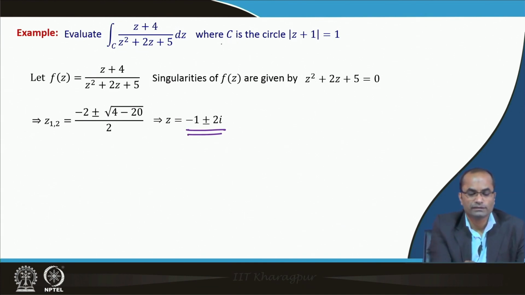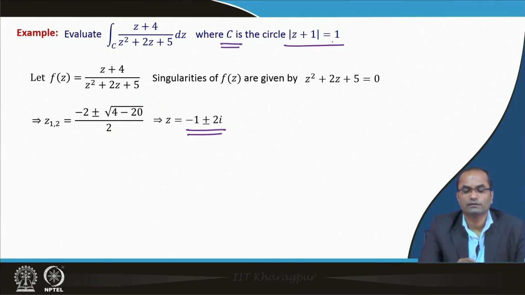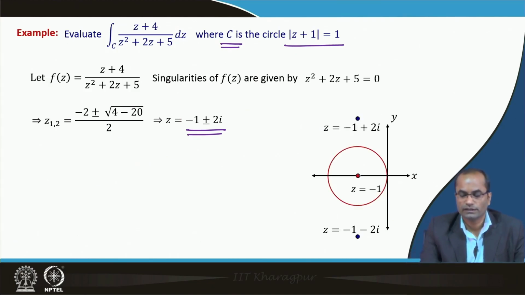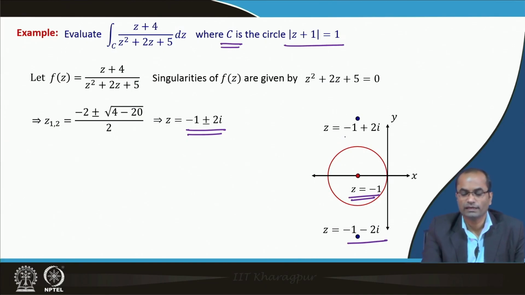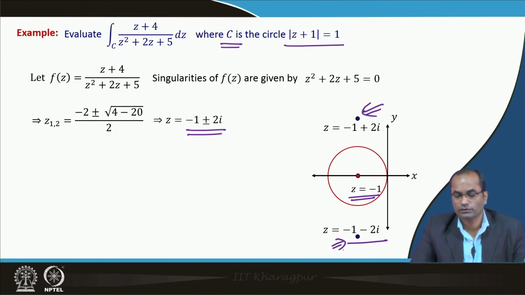Now, we see that C, where we are integrating, is a circle with center minus 1, 0 and radius 1. This is the situation here: the center lies at z equal to minus 1, and the 2 points where the function is not analytic, that is minus 1 minus 2i and minus 1 plus 2i, lie completely outside the circle C.